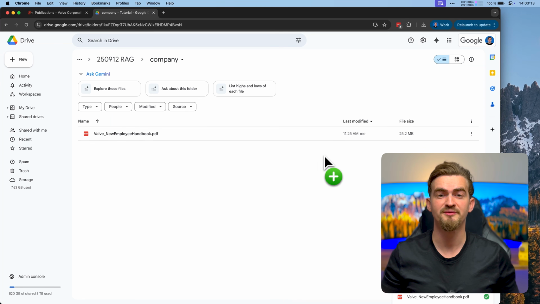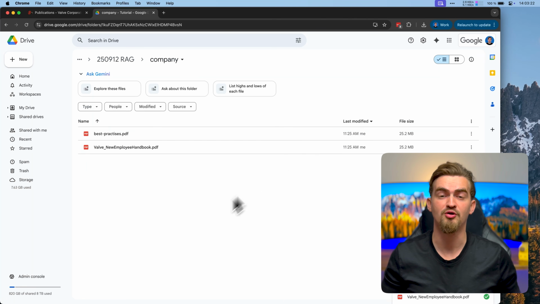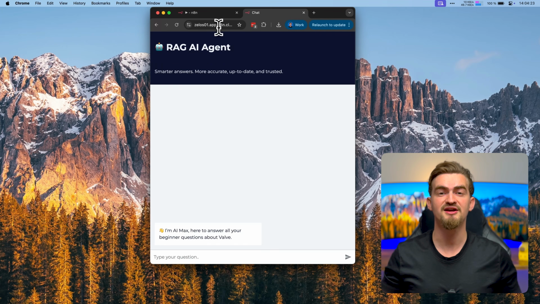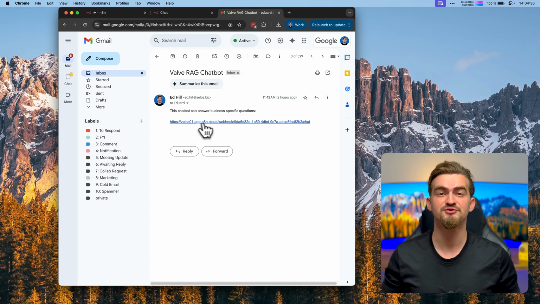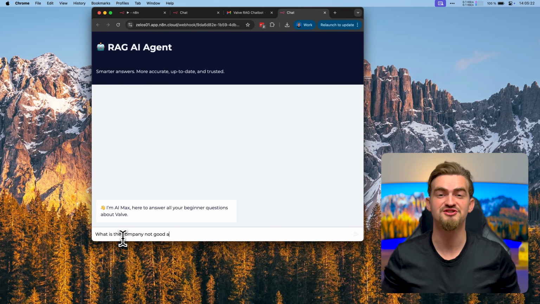And the best part is, I can keep adding more PDFs. Each one makes the AI smarter, with more knowledge to pull from. Once built, sharing is easy too. I can just open the chat link in my browser or send it to someone by email, and they can start asking questions right away.